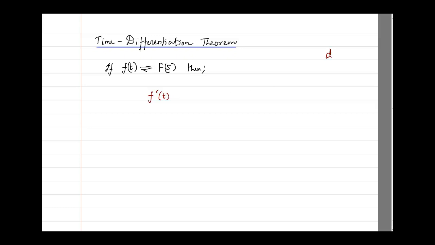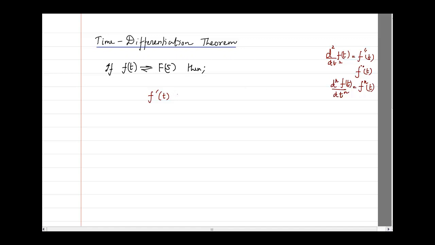You all know d by dt of f of t can be written as f dash of t. Some textbooks also write it as f dot of t. If it is square, then it is double dash or even double dot. Just like that, triple dash can be there for 3 times. Or if you are having d raised to power n divided by dt^n of f of t, that means n times differentiation, sometimes it is written as f raised to power n of t.